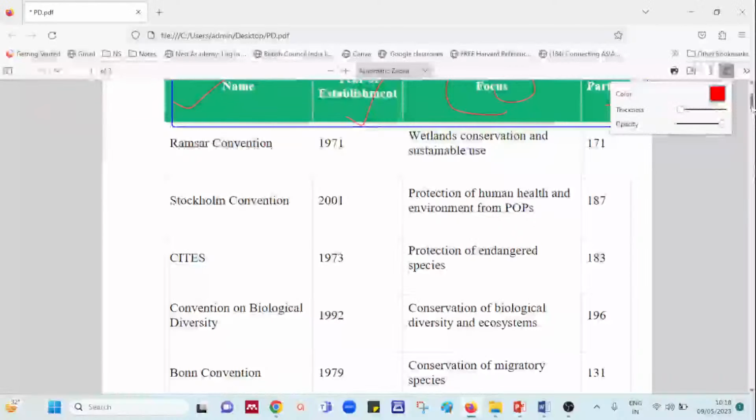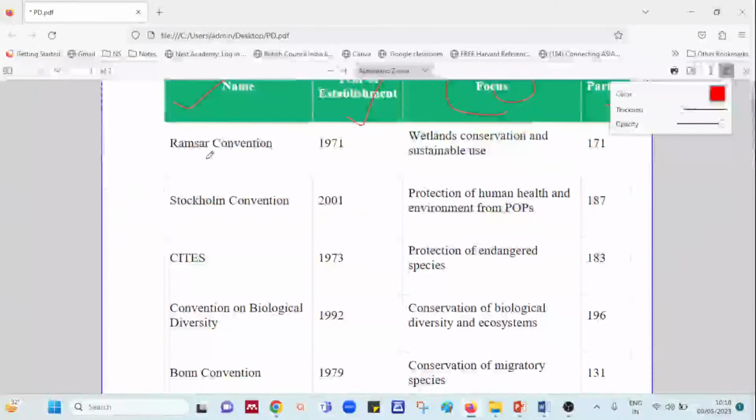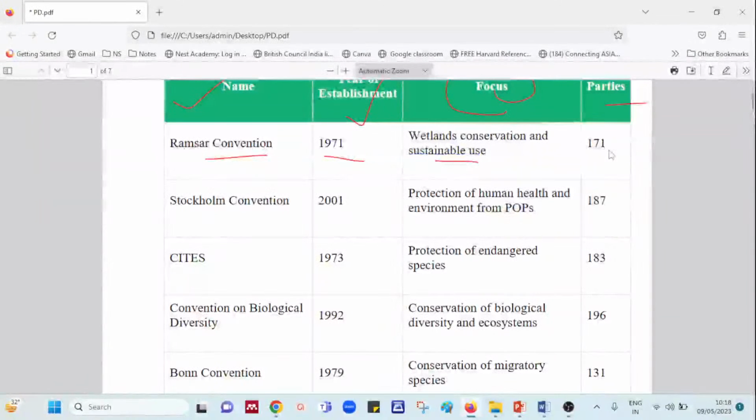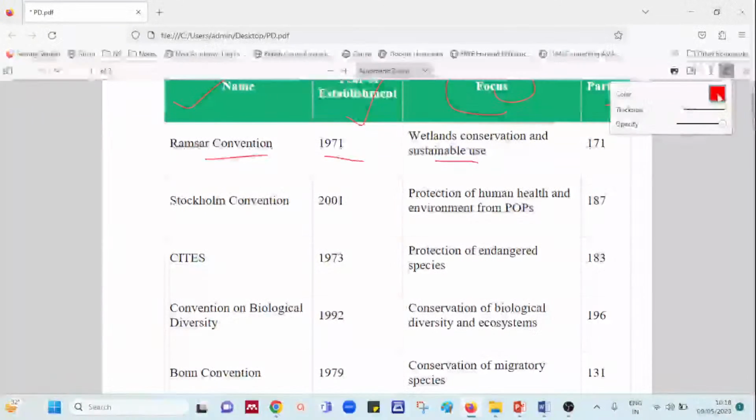The first one is the Ramsar Convention. Now this was established in the year 1971 with a focus on wetland conservation and sustainable use. The total number of parties in this were 171, that is the number of countries.